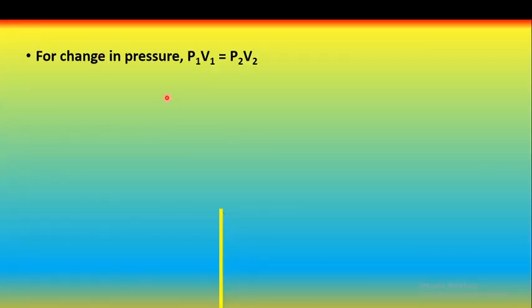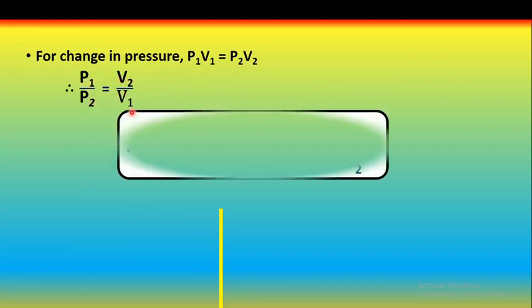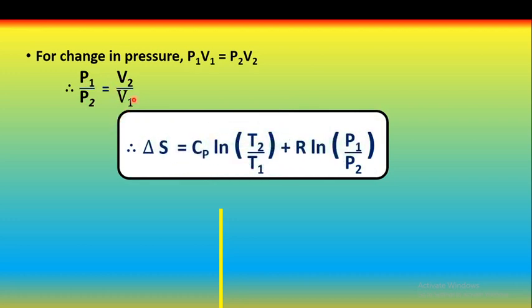So for change in pressure, how can we write? For change in pressure, P1 V1 is equal to P2 V2. Therefore, P1 upon P2 is equal to V2 upon V1. Therefore, by substituting the value of V2 upon V1 as P1 upon P2, we get the equation delta S is equal to Cp ln T2 upon T1 plus R ln, what is the value of V2 upon V1? That is P1 upon P2. So this is the equation for change in entropy with respect to temperature and pressure.